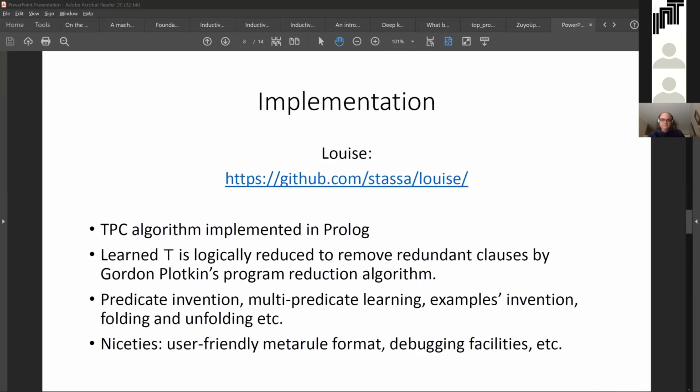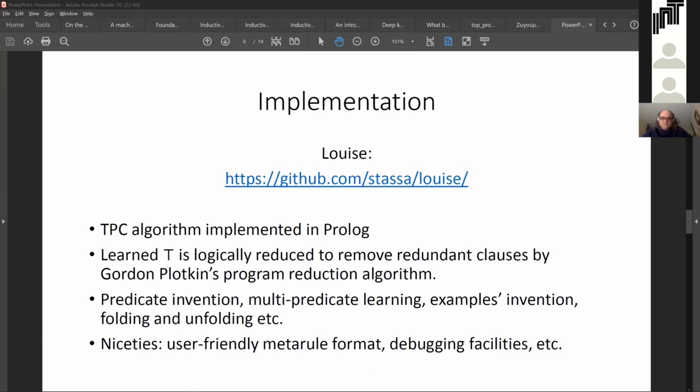We have implemented our proposed top program construction algorithm in Prolog as the basis of a new meta-interpretive learning system named Louise. The name relates to an earlier implementation of meta-interpretive learning named THELMA, an acronym for Theory Learning Machine, by the way. The top program is a union of all correct hypotheses, and so it can include redundant clauses. Louise reduces the learned top program by application of Plotkin's program reduction algorithm that removes logically redundant clauses from the top program. Louise is capable of predicate invention and multi-predicate learning.